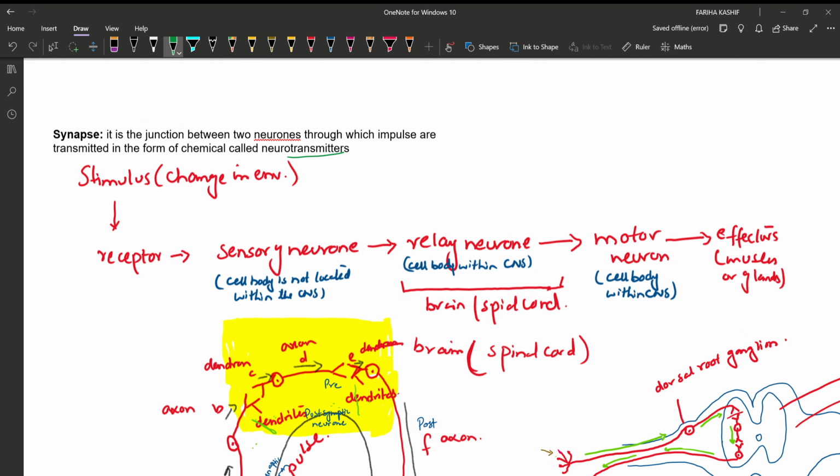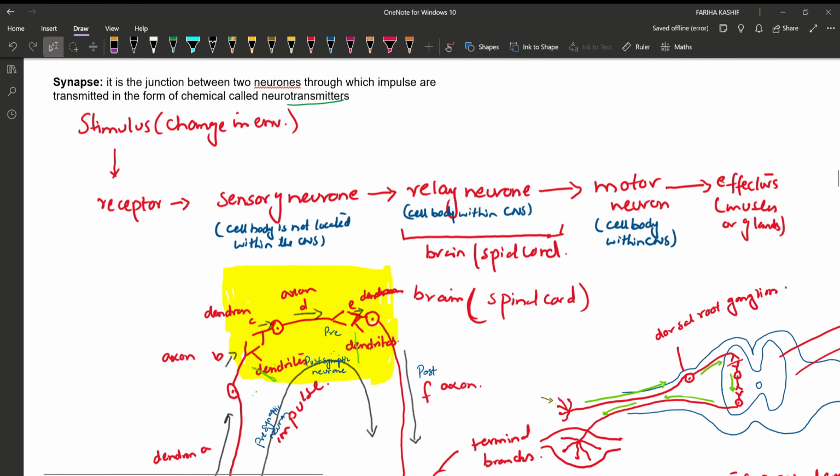called neurotransmitters. Okay, so whenever there is any stimulus, it is detected by the receptor, then the receptor will send impulse to the sensory neuron, and the sensory neuron will send impulse to the relay neuron, and then the relay neuron will send impulse to the motor neuron, and then the motor neuron will carry impulse to the effector.